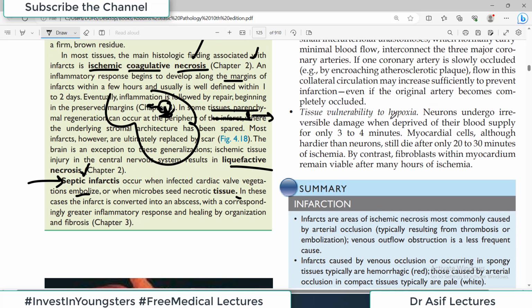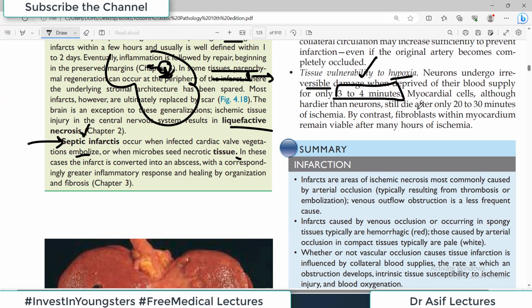Then tissue vulnerability to hypoxia, this is a very key factor. So for example, neurons undergo irreversible damage when deprived of their blood supply for only 3 to 4 minutes. ज़रा neurons का blood supply 3 से 4 मिनट रोक के देखें, and they at the cellular level have signs of irreversible damage. They're gone, will never be repaired again. Myocardial cells, for example, they are a little tougher than the neurons and they still die after 20 to 30 minutes. So myocardial cells, 20 to 30 minutes, you infarct them and they are dead. Irreversible changes. By contrast, the fibroblasts within the myocardium remain viable after many hours.